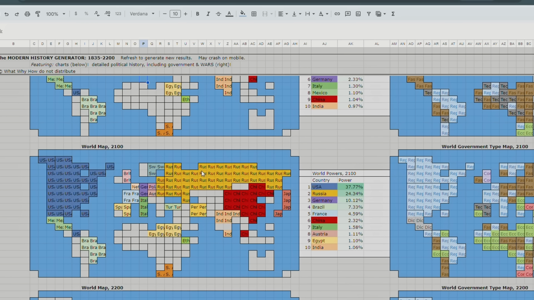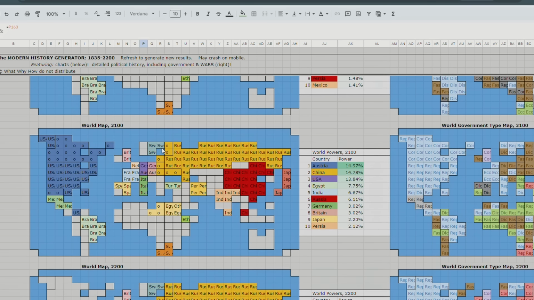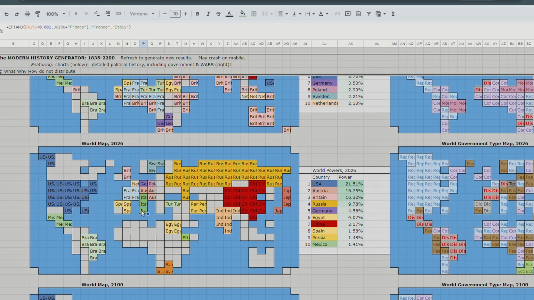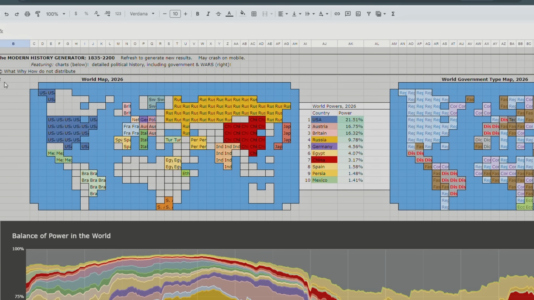There we go. And then it should be fixed for 2100. Yeah, that should be fixed. Let's see, the map is refreshing. Okay, let's scroll down to 2026. Yep, in 2026, Italy controls Sicily, unlike the last timeline. So let's do a fourth timeline, though.